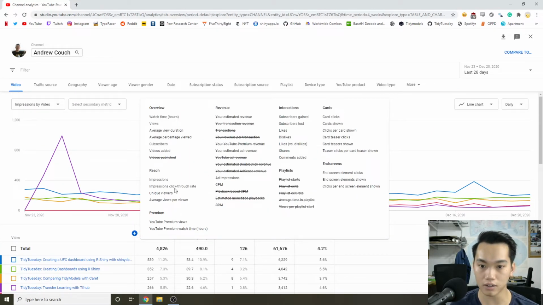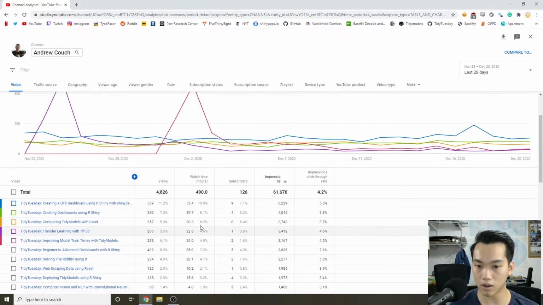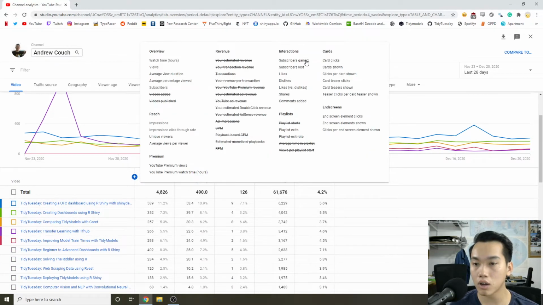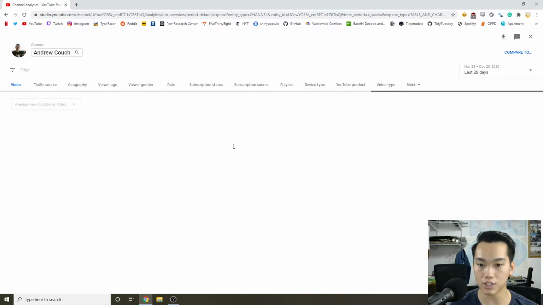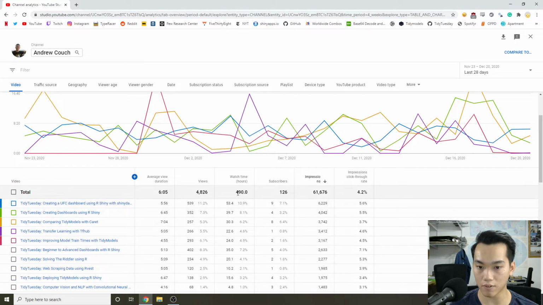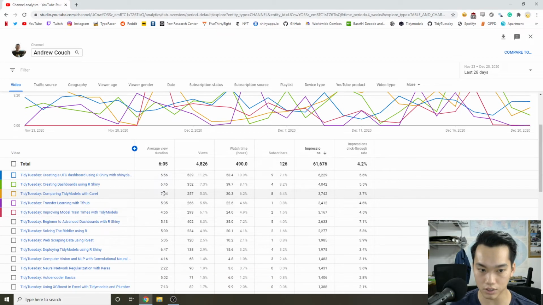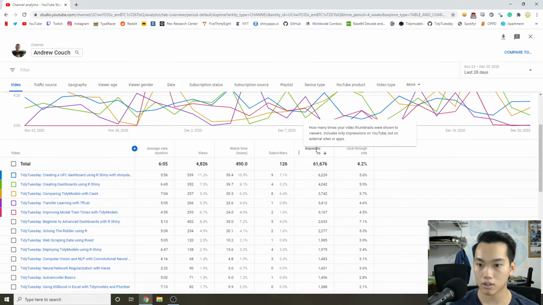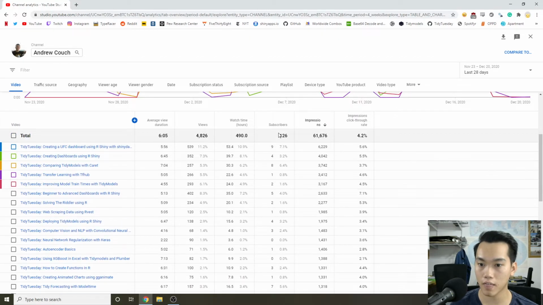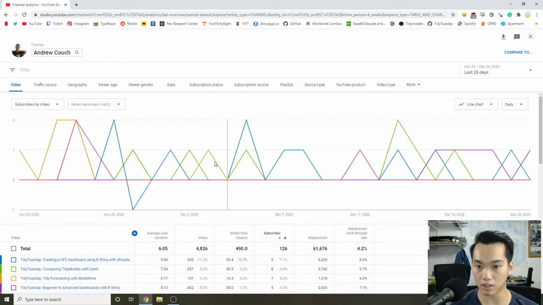And we can also add things. So we have subscribers. Let's see here, where is it, average view duration. We can have our average view duration, our impressions. So we can filter it out. It's pretty interesting stuff like this.